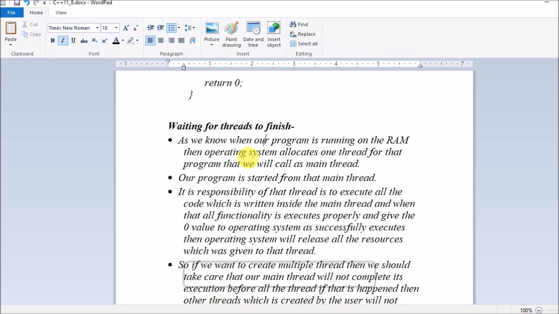So guys, whenever there is a program, the main function is where the whole program is executed by the main thread. Once you create a thread inside that main program, that is called a subthread. You should always ensure that your main program does not terminate before completing the tasks which your subthreads are assigned to.